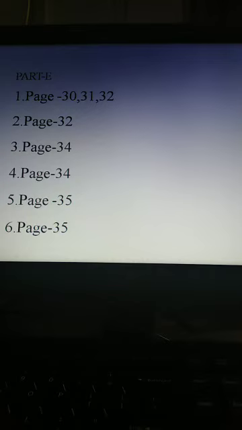Moving to next question, sixth question. What steps can be taken to limit the harmful effects of plastics on the environment? It is given in page number 35 under the heading Our Responsibility Towards Environment. You can see 4 points given there, right?